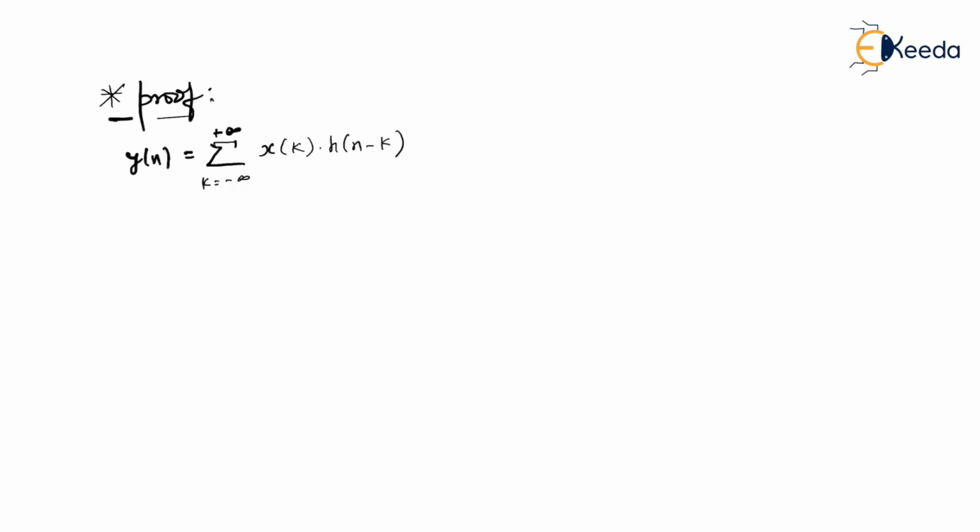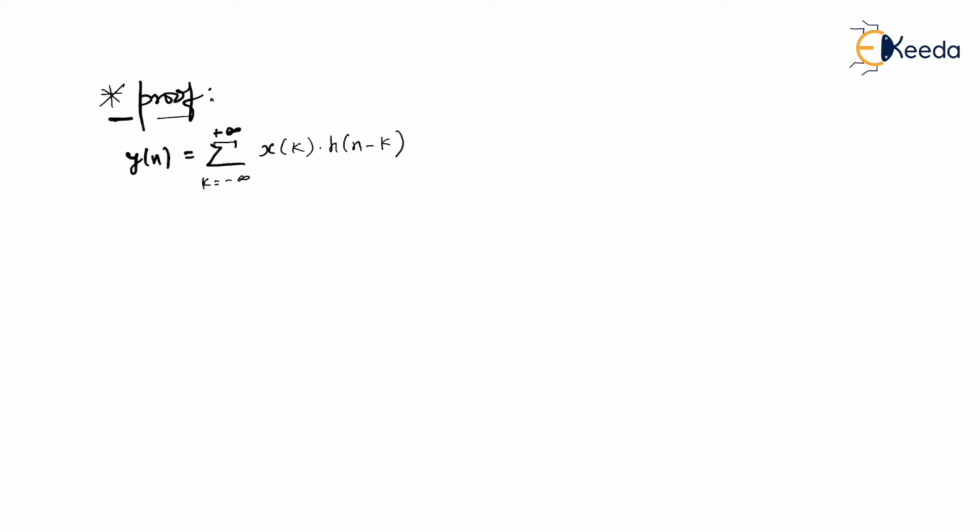If a finite input every time produces a finite output, then we say it is a bounded input, bounded output system, and the system is said to be stable. But if a bounded input results in an unbounded output, then 100% the system is unstable.